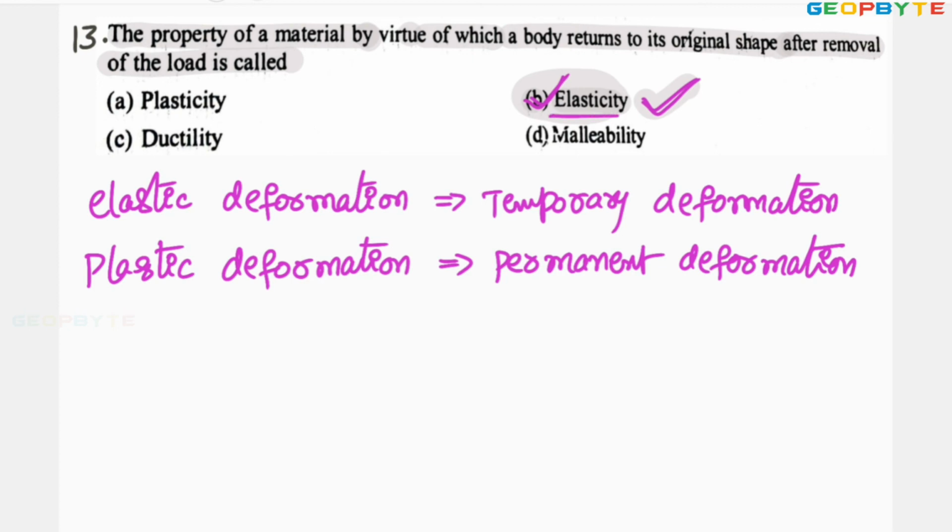So anyhow, elasticity is the limit up to which the body can get back to its original position under the removal of external force. Let us take one more problem.